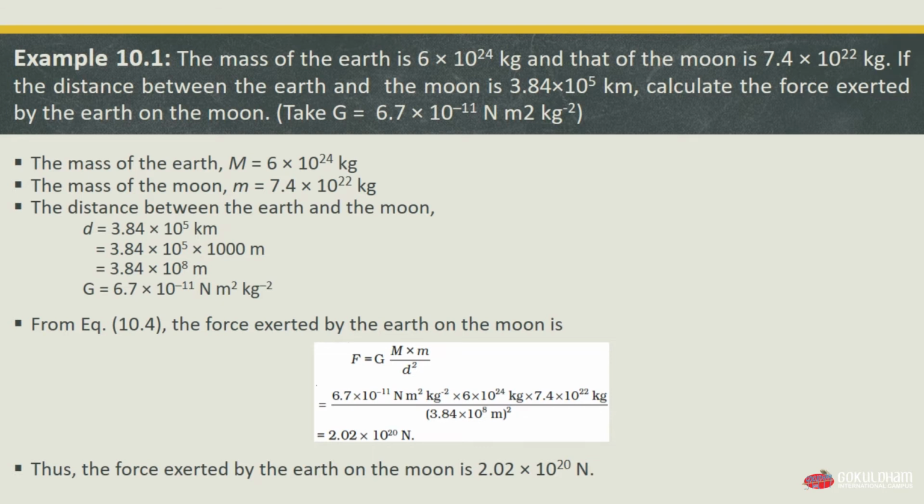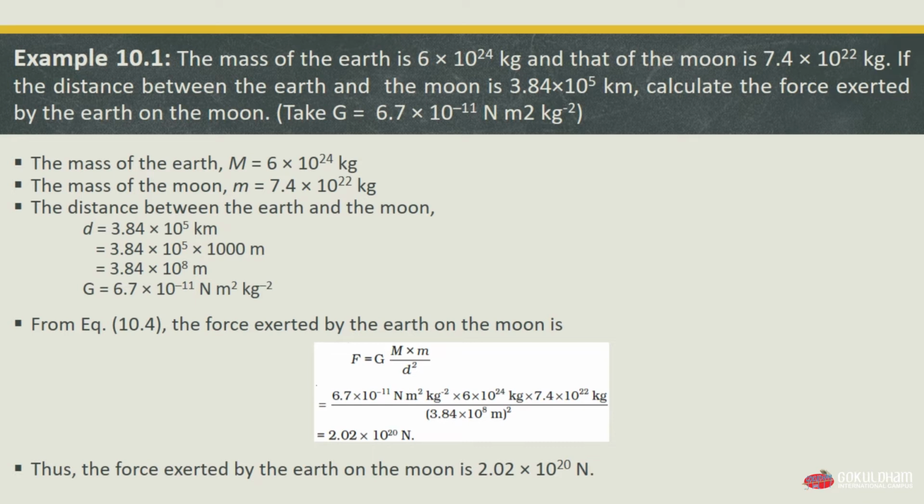In order to convert that into meters, we have to multiply it by 1000 meter. By multiplying it by 1000 meter, we will get the value as 3.84 multiplied by 10 raised to 8 meter, which is the distance between Earth and moon. And the value of G is 6.7 multiplied by 10 raised to minus 11 Newton meter square per kilogram square.